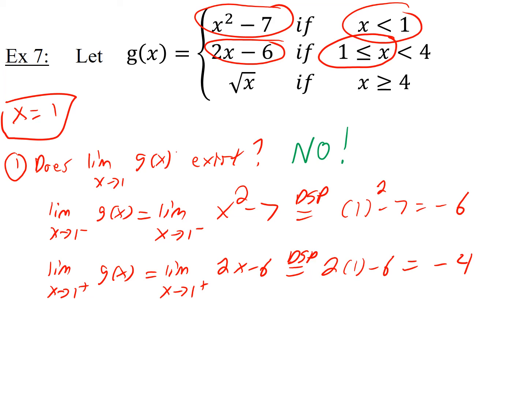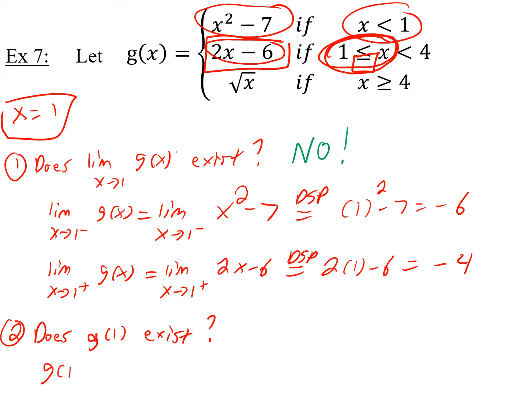Okay, let's go to the second part. The second part you would ask yourself is, does g of 1 exist? In other words, can you plug in 1 to the function? Well, when you go to plug in 1, you would use the middle piece. Because the middle piece here, where it says x is greater than or equal to 1, x could be equal to 1. So that's when you use the middle piece. Okay, so to find g of 1, you plug into the middle piece. But you get negative 4. So the answer is yes to this. g of 1 exists.